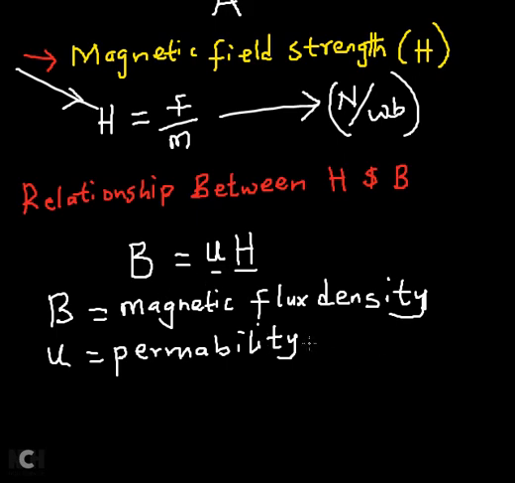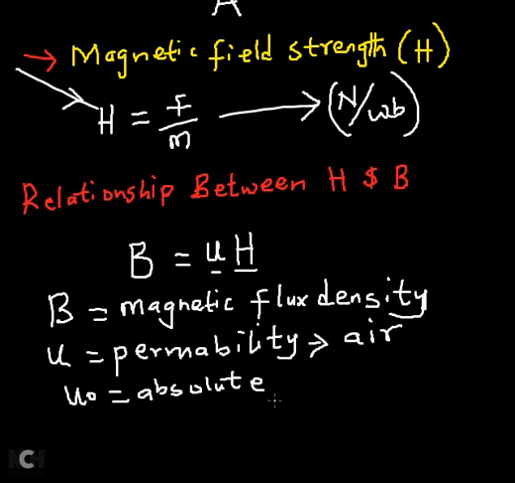If the medium is just simply air or vacuum, then the permeability of the medium is what is known as absolute permeability. We use U0 to represent that. We call that absolute because the medium does not have any significant material that can influence the magnetic field around that region.